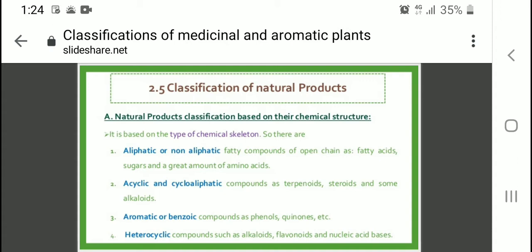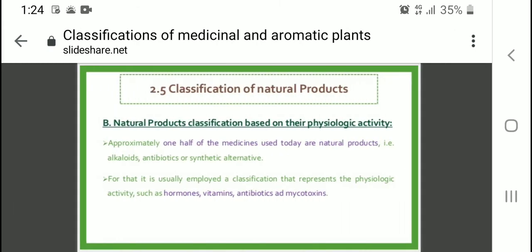These three secondary metabolites are acyclic in nature. Aromatic or benzoic compounds like phenols and quinones, these are again natural products. They are aromatic in nature. Heterocyclic: alkaloids, flavonoids and nucleic acid bases are heterocyclic in nature. So these are the different structures and their classification.